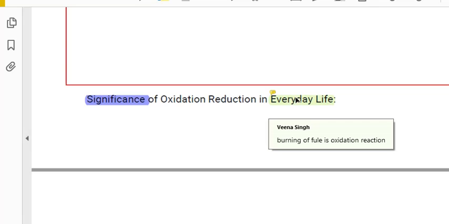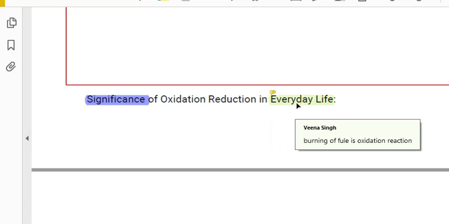Very simple example, and daily we are doing this one. This is taking place in our surroundings. So this is oxidation reaction. This is the use of oxidation reaction.